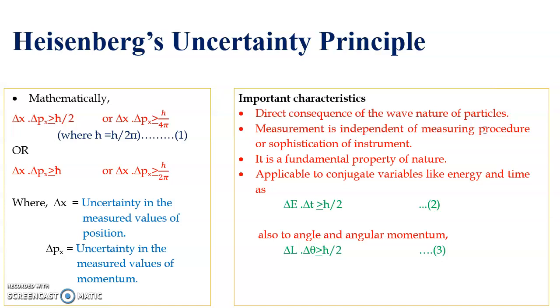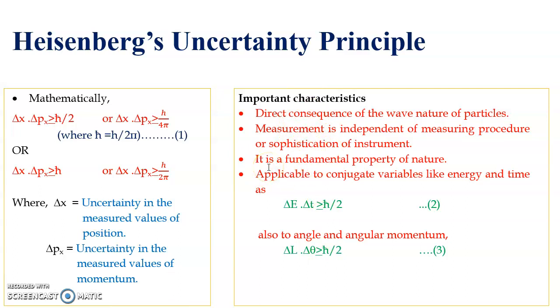Do the experiment at different temperatures. In this way, we say that the measurement is independent of the measuring procedure and the sophistication, the high quality, of the instrument used. Still, uncertainty comes. So that's what all these studies have been done, and then these points were concluded.